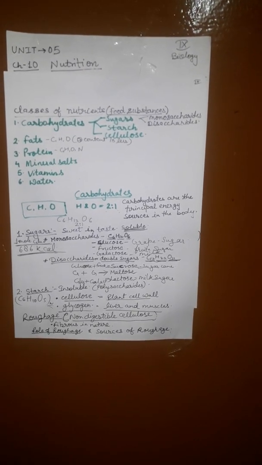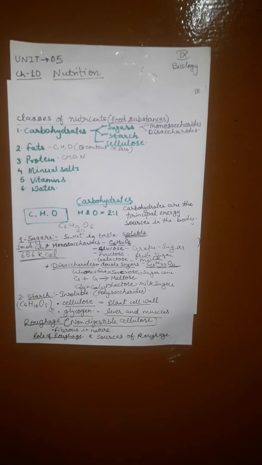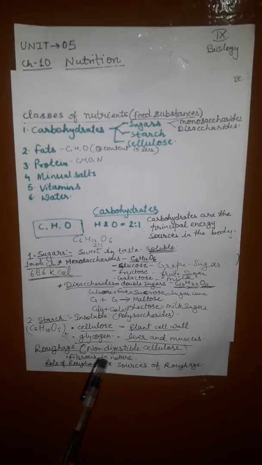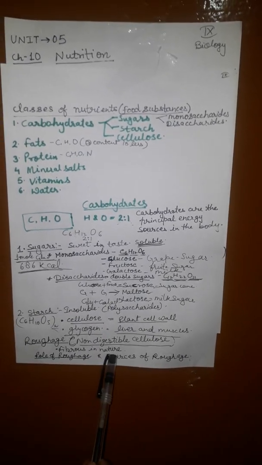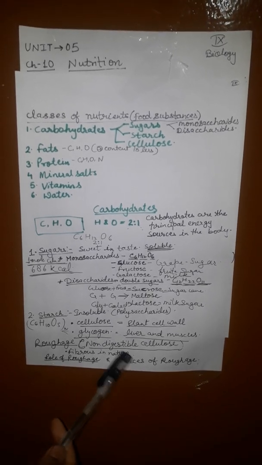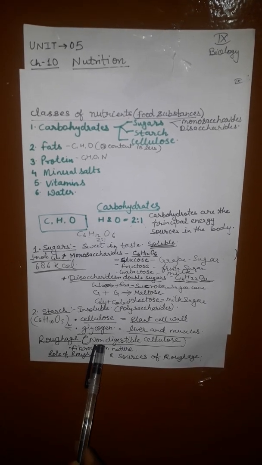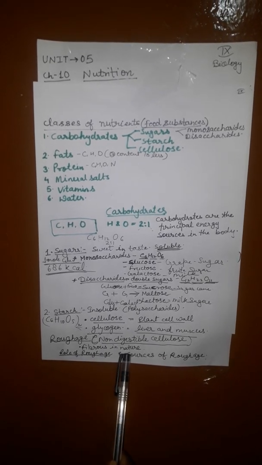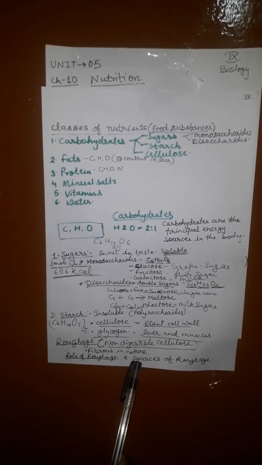What is roughage? Roughage is non-digestible cellulose. The cells of all plants have a cell wall made up of cellulose. When we eat fruit, raw vegetables and other plant material, cellulose is not digested in our food canal.